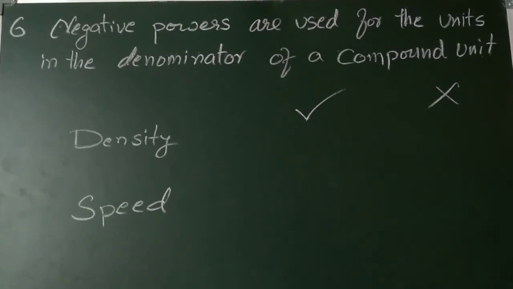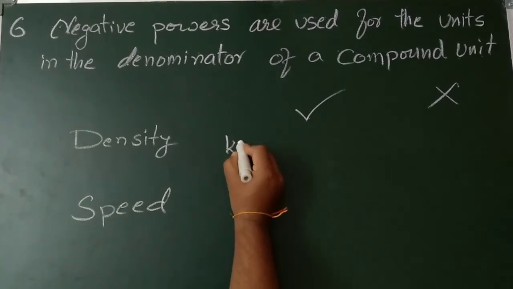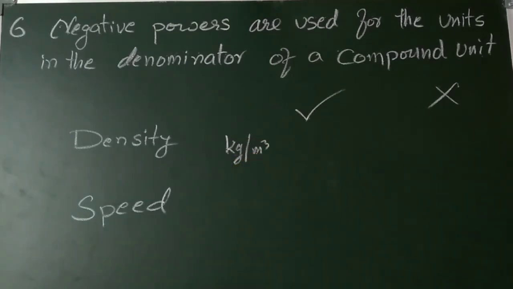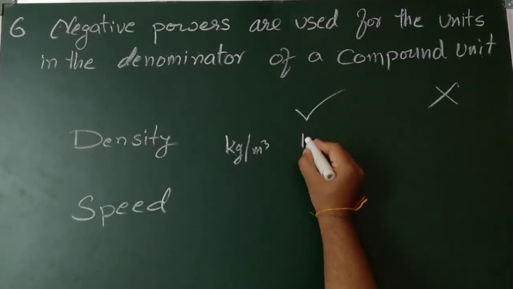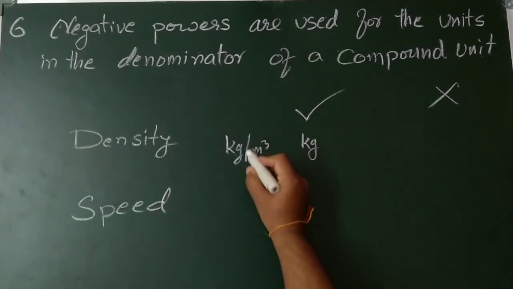Sixth rule, negative powers are used for the units in the denominator of a compound unit. So density will be measured in kilogram per meter cube. So kilogram per meter cube, generally we will write kg per meter cube. But if we bring this one upside, it is in a denominator position.